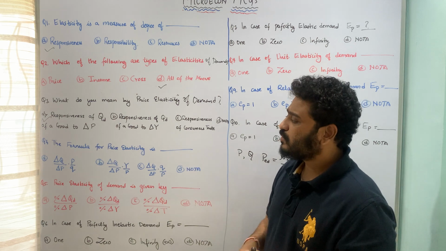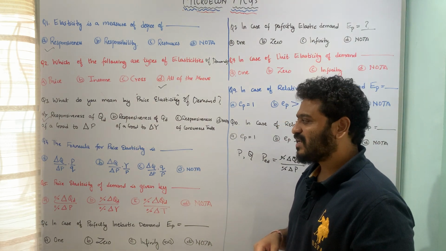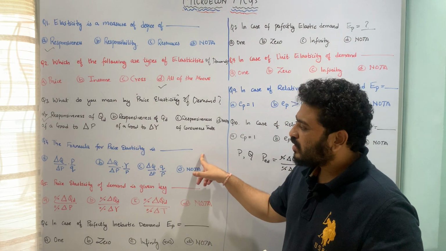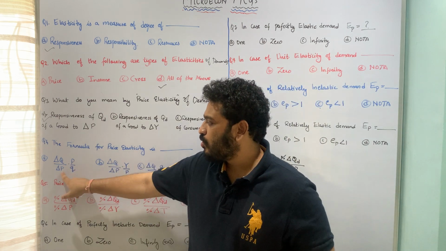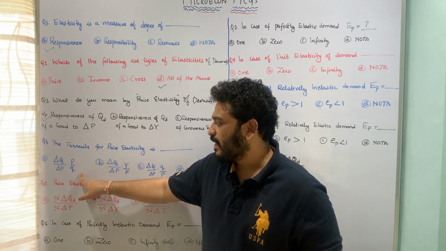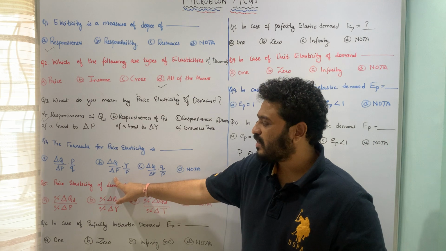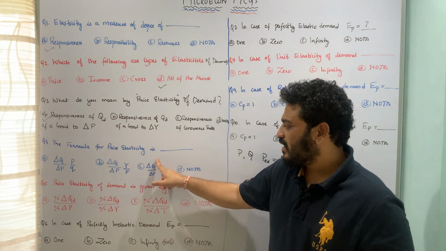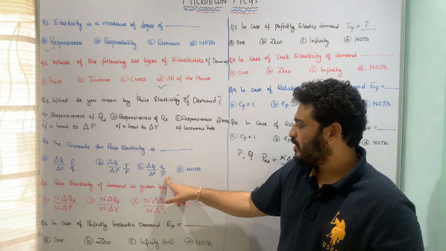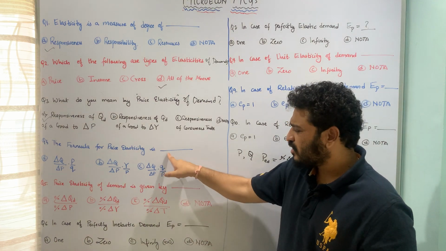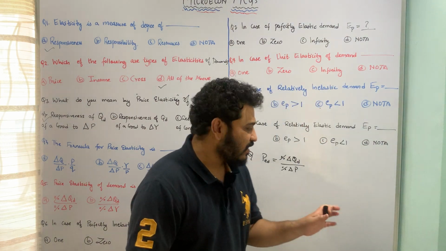Let us now move to the next question, which is talking about what the formula for price elasticity is, and the underlying options are delta Q by delta P into P by Q, delta Q by delta P into Y by P, delta Q by delta P into Q by P, and none of the above. To understand this question, let us elaborate this.